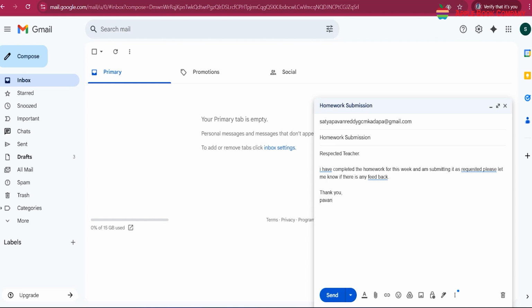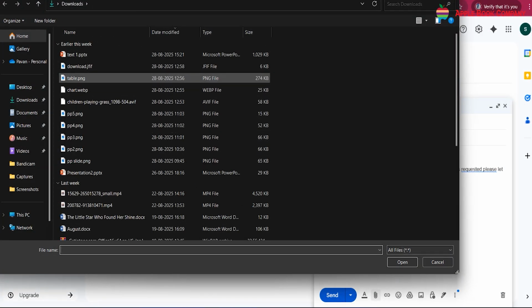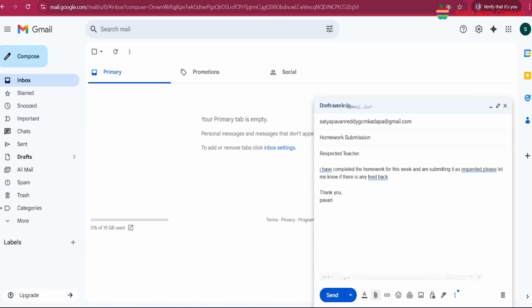Step 5. If you want to send a document, image, or file along with the message, click on the attachment icon, represented as a paper clip. Select the file that you want to attach from the computer. Wait for the file to upload before proceeding.